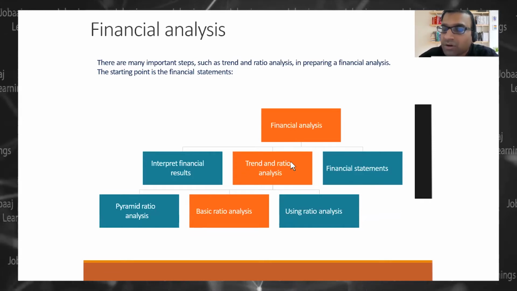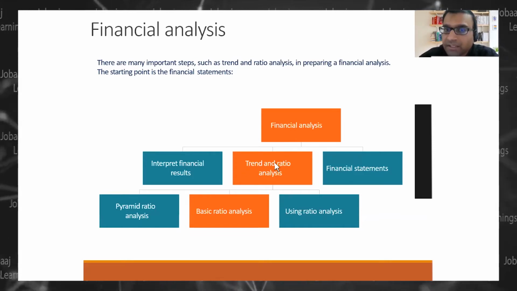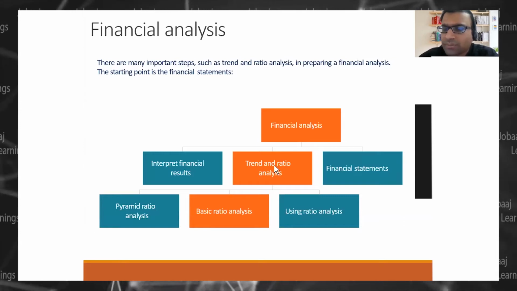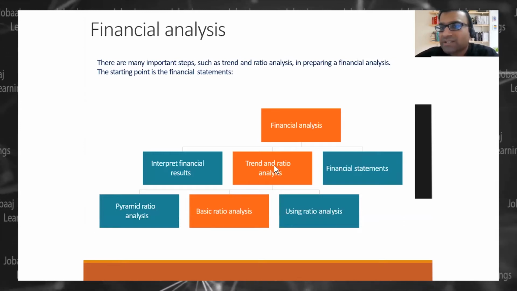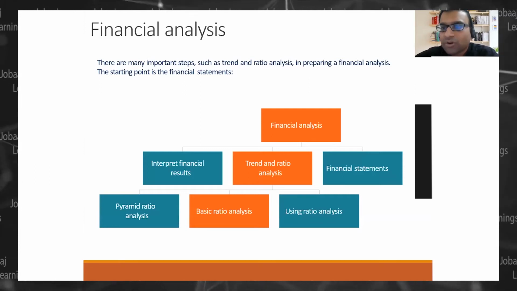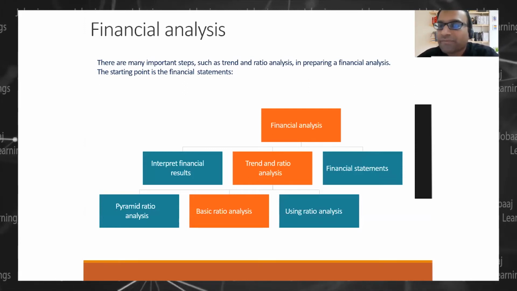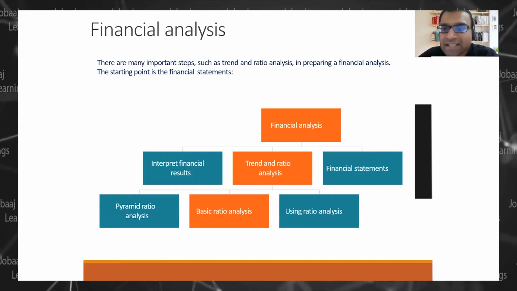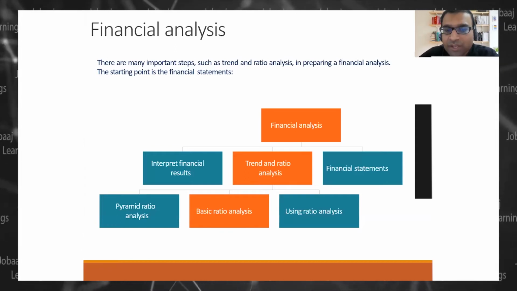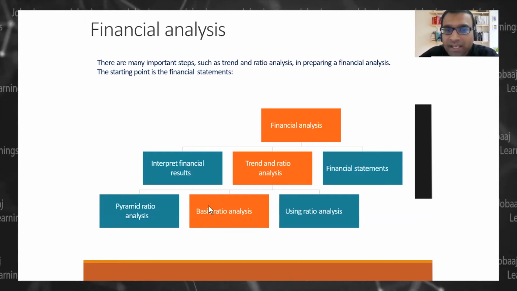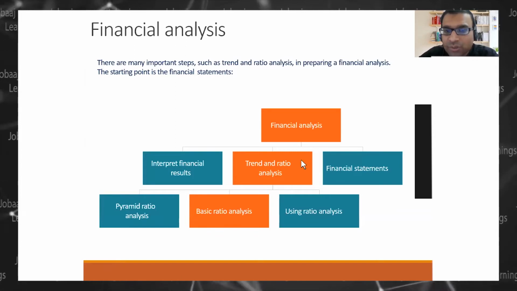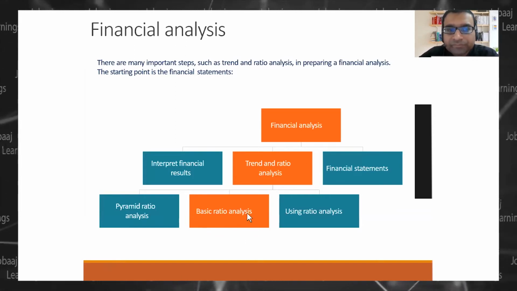So trend is horizontal, right? Trend analysis is also because whether my sale is growing year on year, or how my sales or gross profit ratio is standing as compared to other companies, right? So we do a lot of things here in trend and ratio analysis.